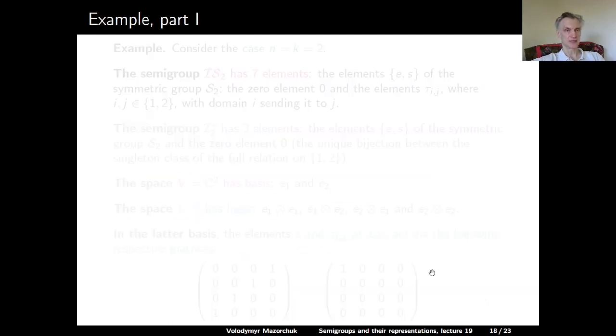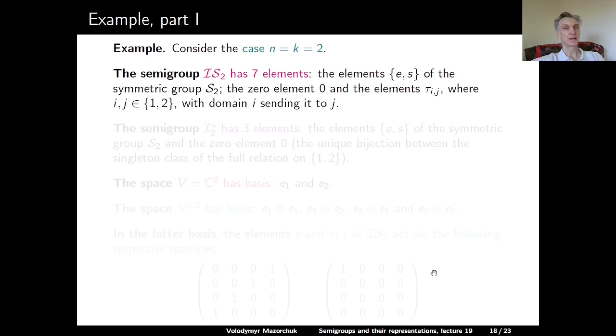Let's look at one example. Consider the case when n is equal to k is equal to 2. The semigroup IS2 has 7 elements. We have the symmetric group S2 with 2 elements, E and the transposition S, where E is the identity. We have the 0 element, the nowhere defined map. And we have 4 elements tau ij of rank 1, where i and j are elements in {1, 2}, i is the domain and j is the codomain.